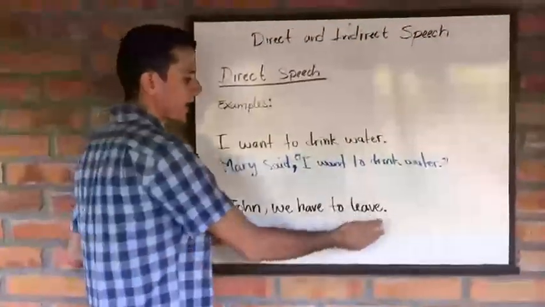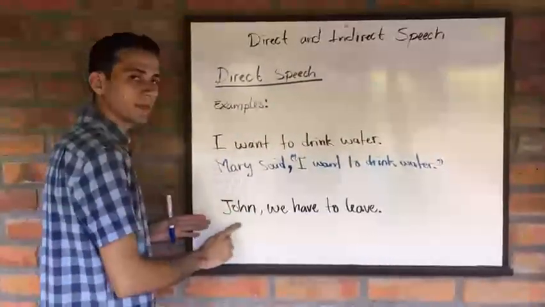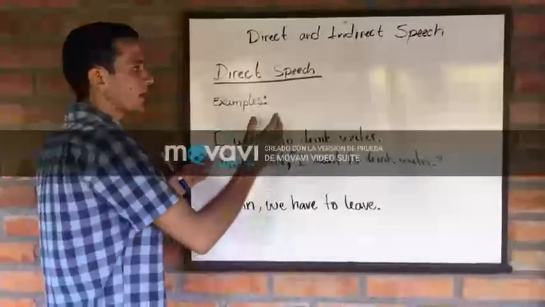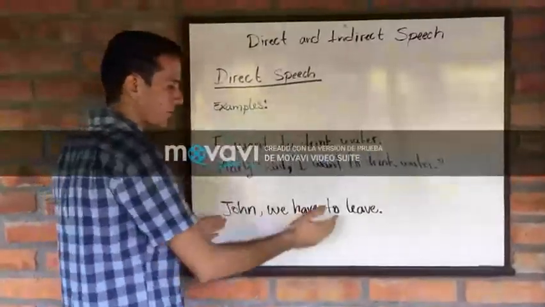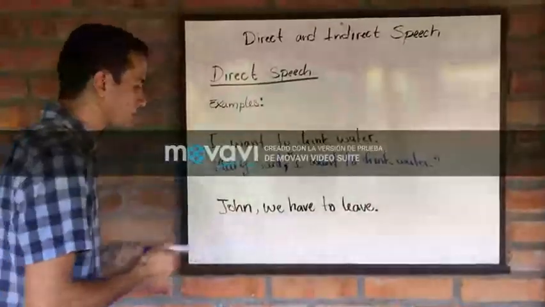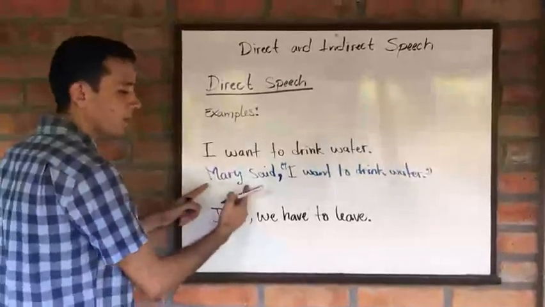Here we have a second example, in which Mary tells her husband John, "We have to live." Now, how can we say it in the direct speech form? We can start mentioning her name, or we can use she, we already know her name.